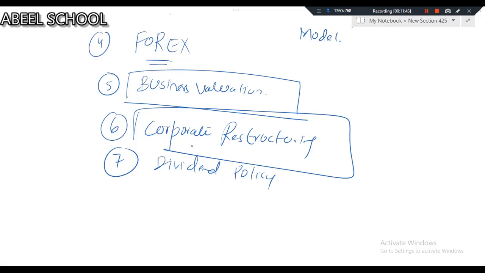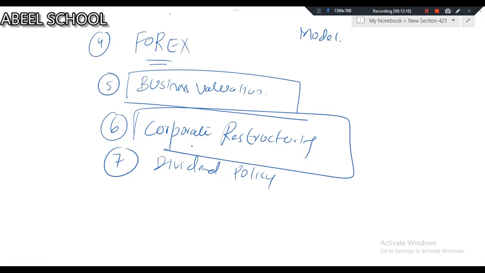We'll see. And one more thing, while discussing this corporate restructuring topic, to be very honest, you will see a number of double entries as well, debit, credit, SOFP, P&L, these things. And in corporate restructuring, basically, we will be discussing reporting areas as well.